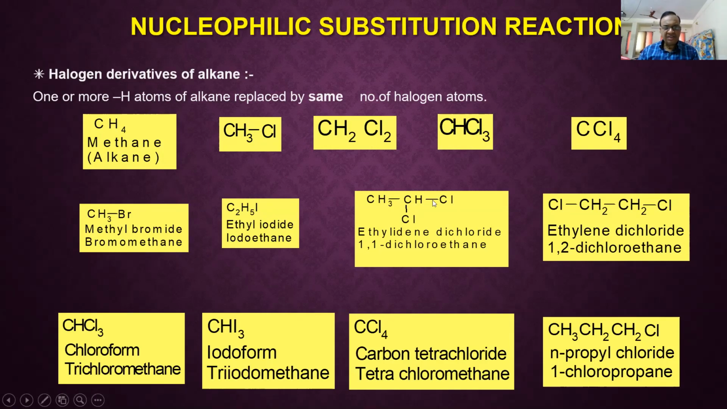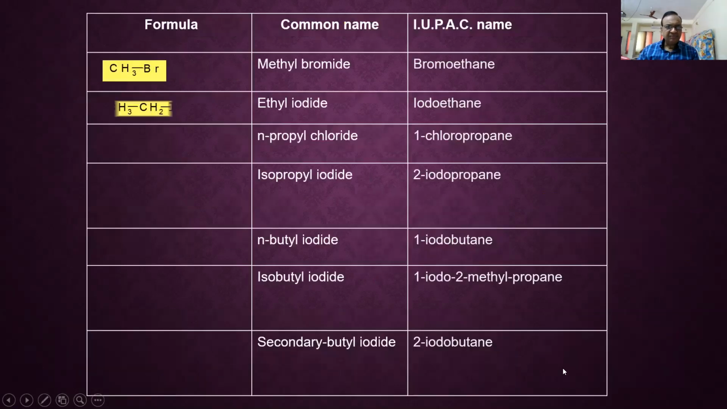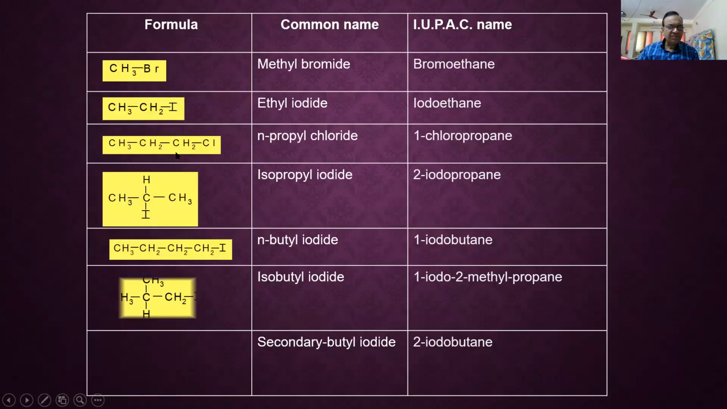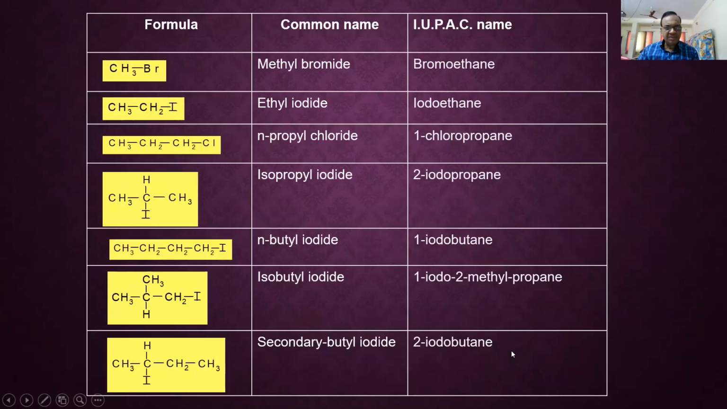Here it is a geminal dihalide, ethylidene dichloride, 1,1-dichloroethane. It is a vicinal dihalide, ethylene dichloride, 1,2-dichloroethane. This one is chloroform, trichloromethane; iodoform, triiodomethane; carbon tetrachloride, tetrachloromethane; and this is n-propyl chloride, 1-chloropropane. So these are some compounds, with their common names and IUPAC names.